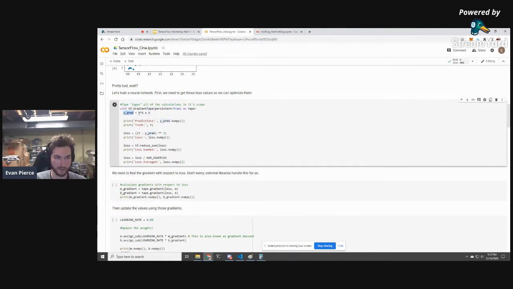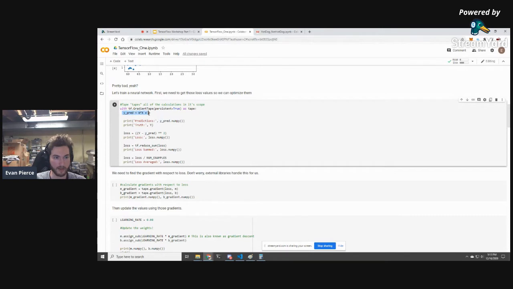How are we getting Y prediction? It's going to record that M and X and B were used to get Y prediction, and then it's going to record how it's calculating the rest of things in the scope. The reason this is important is that when we ask it later to figure out how to change the losses, or how to change the weights, we have some way to go back and figure out how the calculation was performed.